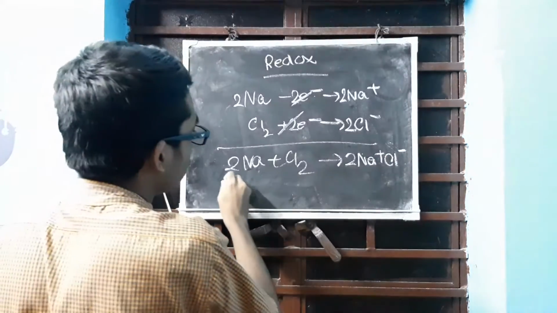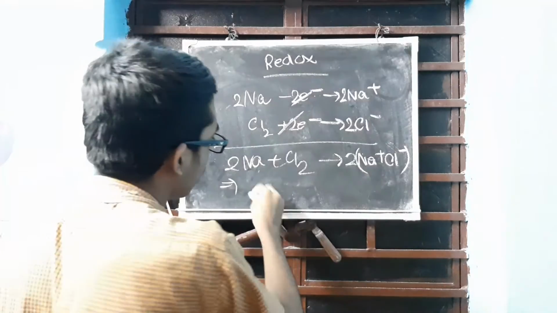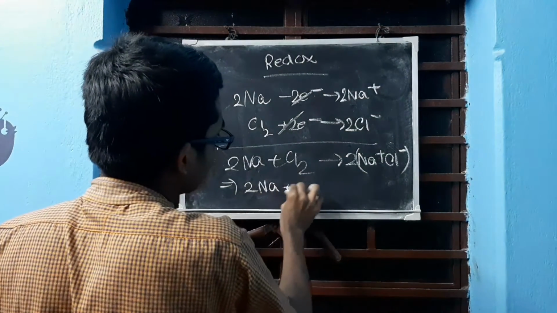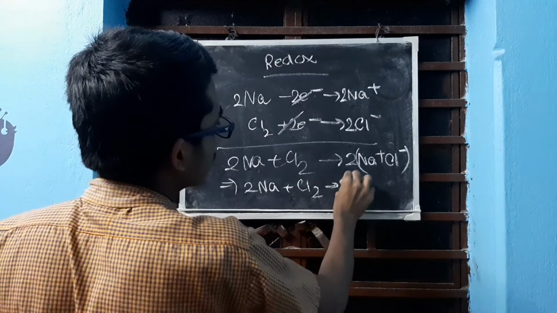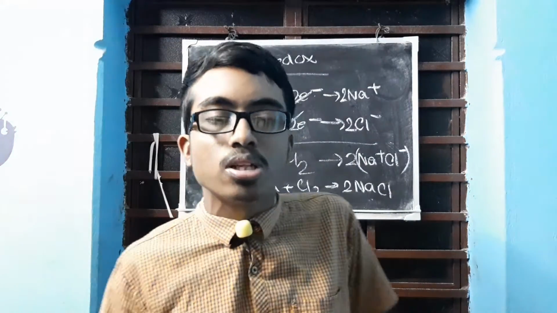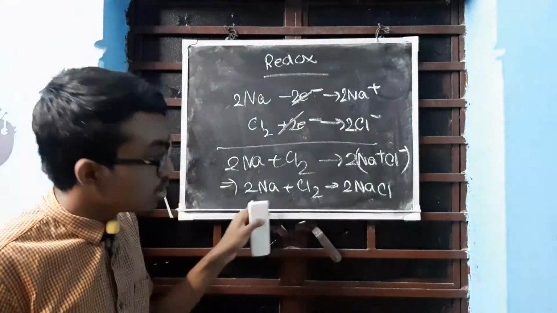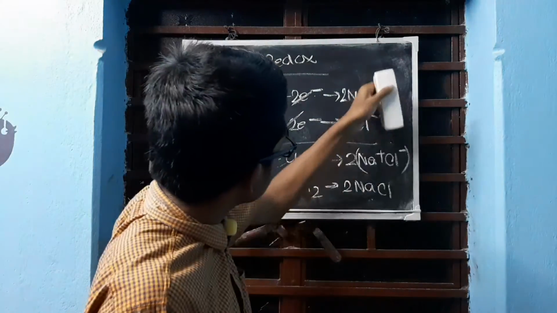Just like in maths, we are taking the 2 common. So ultimately the reaction comes as 2 Na plus Cl2 gives 2 NaCl. Right? It is actually Na positive Cl negative, but we do not write the ions, so it's very odd looking. So we write like this. So did we get the reaction? This is the reaction that I told you, and this is how we are getting it.